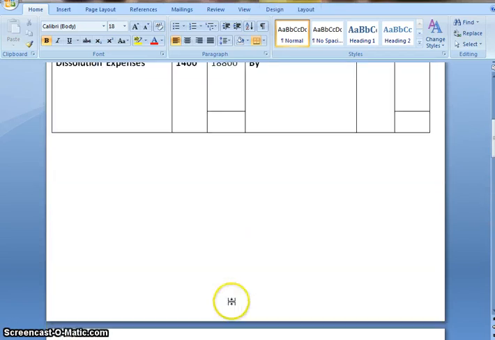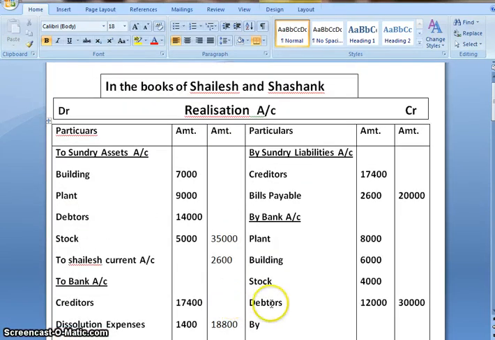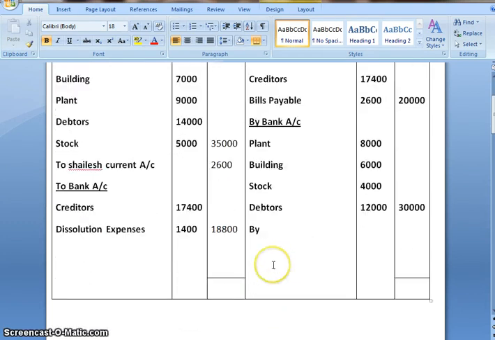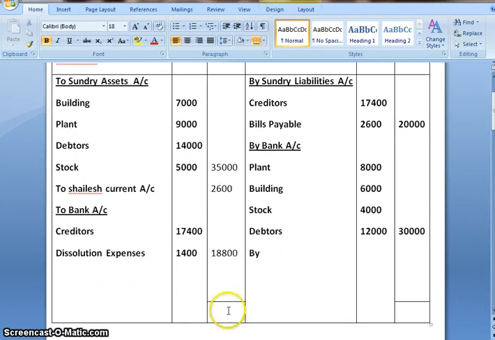First we will be closing realization account. On adding, we can see the debit side is more. The total is 56,400. 30,000 plus 20,000 gives us 50,000. So from 56,400, when we subtract 50,000, the balance is 6,400.